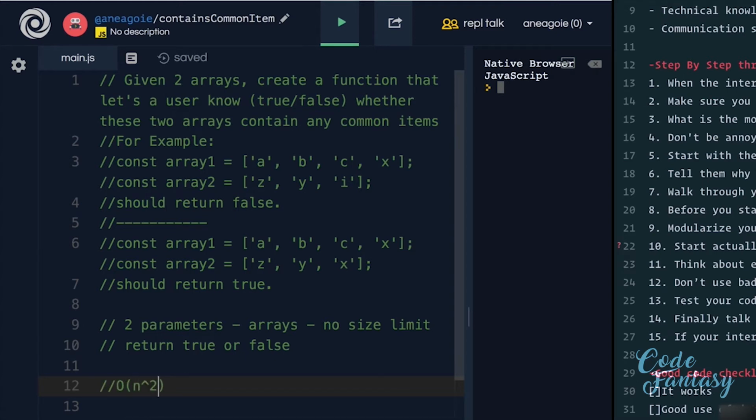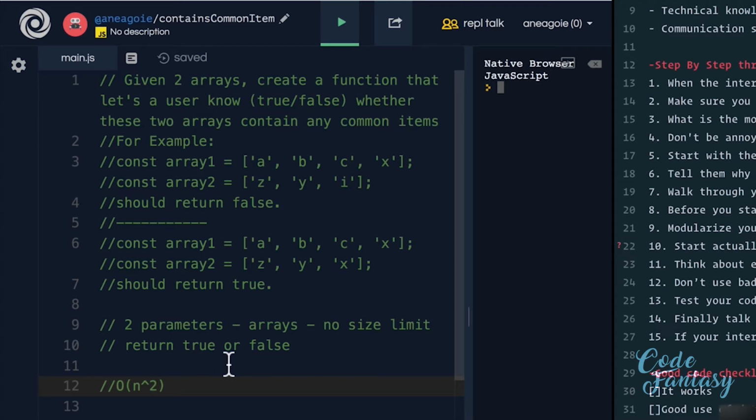Most likely during an interview, nested for loops is something that we want to avoid. Just telling the interviewer this solution, even though it's not the best solution, already shows that you're thinking clearly about the problem. And it also gives you a point from which to improve. Now, you don't necessarily have to code this part, and it's usually enough just to describe how it works, kind of like I just did now.